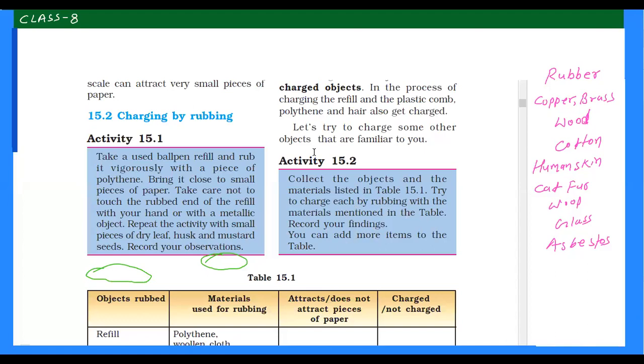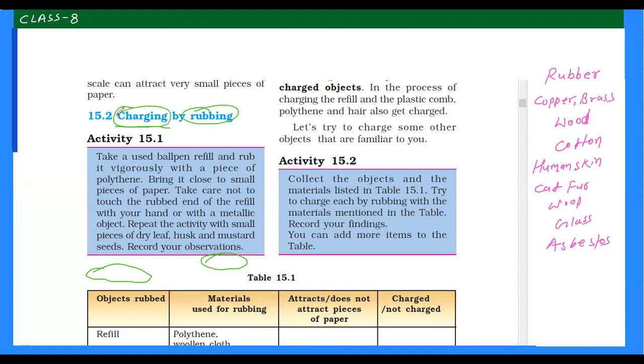Before studying lightning, we have to know how we can charge an object. So now we will see three different methods of charging any object. There are three methods to charge any body. The first method is charging by rubbing.